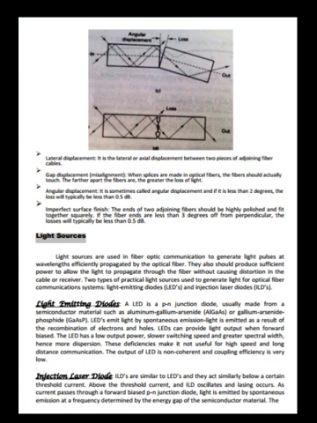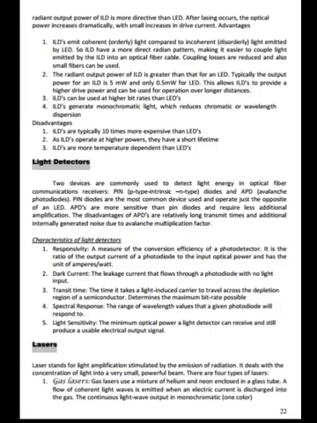Injection laser diodes are similar to LEDs and they act similarly below a certain threshold current. Above the threshold current, the ILD oscillates and lasing occurs as current passes through a forward biased PN junction diode. Light is emitted by spontaneous emission at a frequency determined by the energy gap of the semiconductor material. The radiant output power of an ILD is more directive than an LED. After lasing occurs, the optical power increases dramatically with small increases in drive current.